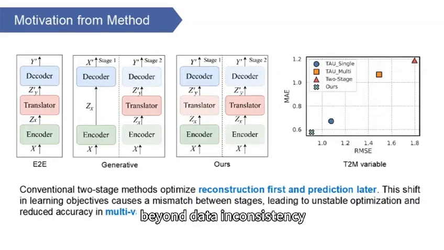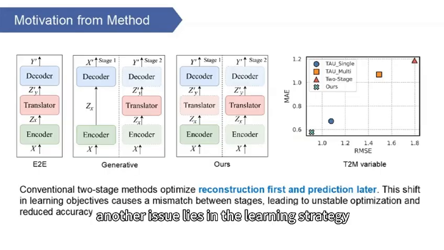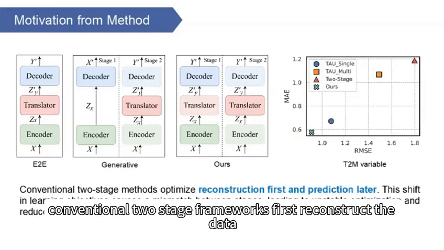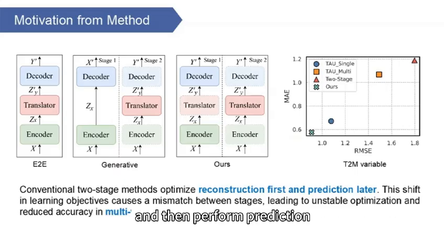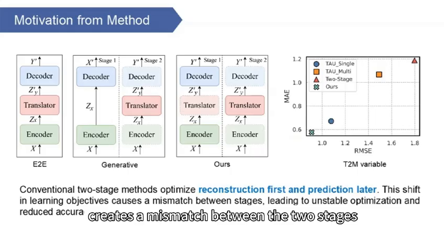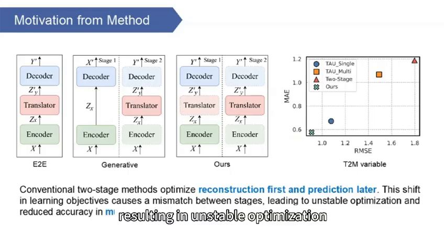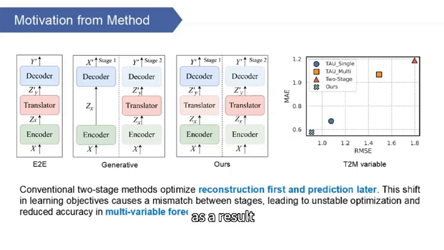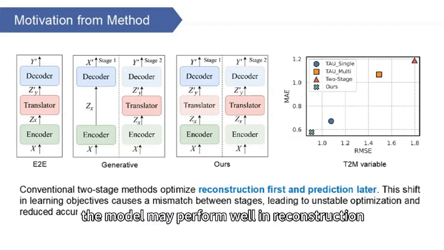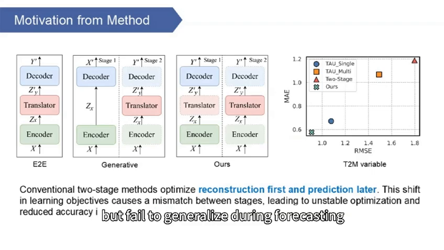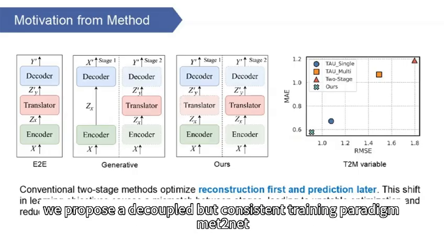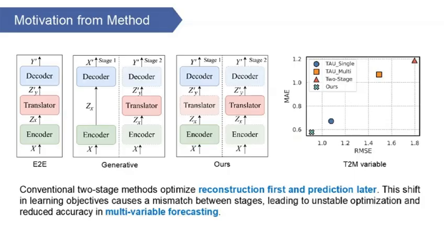Beyond data inconsistency, another issue lies in the learning strategy. Conventional two-stage frameworks first reconstruct the data and then perform prediction. This shift in objectives creates a mismatch between the two stages, resulting in unstable optimization. As a result, the model may perform well in reconstruction, but fail to generalize during forecasting. To address this, we propose a decoupled but consistent training paradigm, Met2Net.